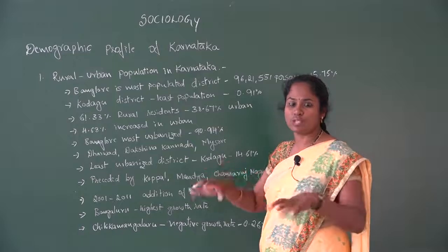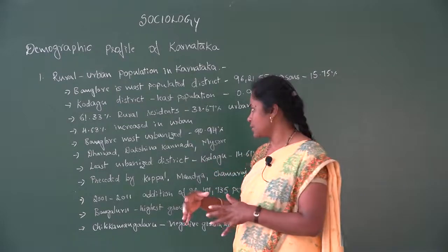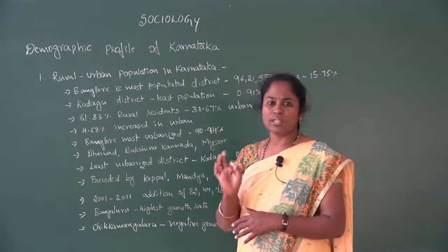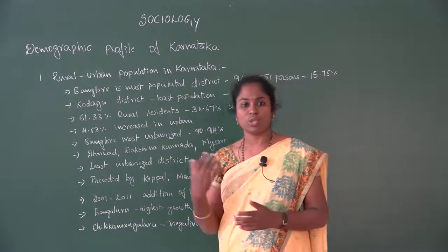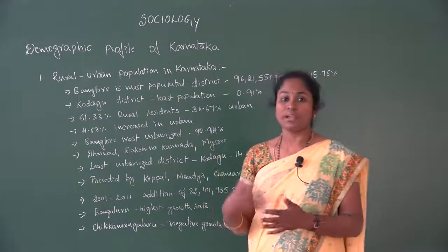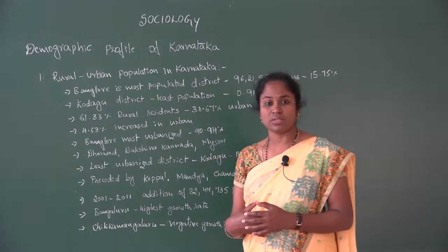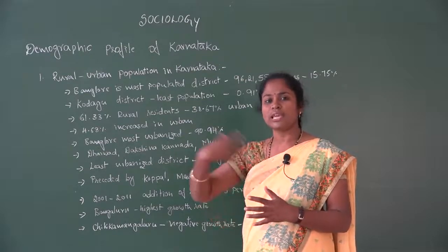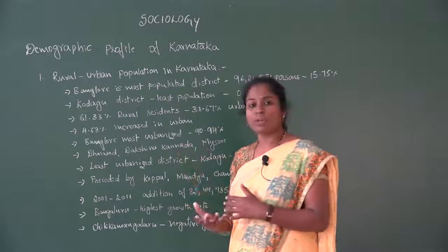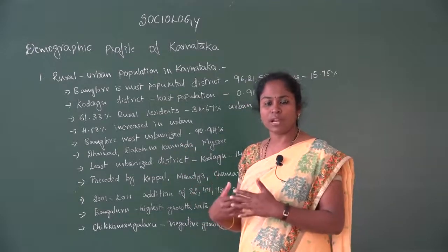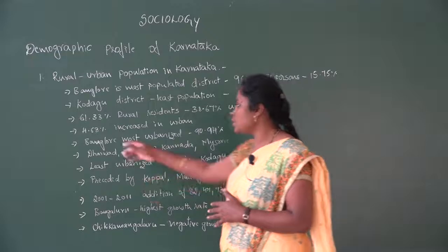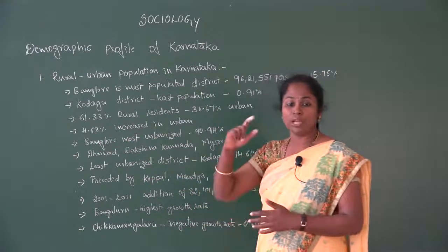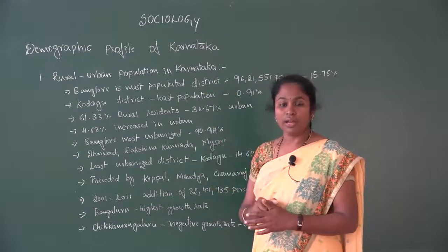There is an increase in the urban population because of modernization, westernization and the developmental process taking place in society. Comparing the 2001 and 2011 censuses, the population has increased by 4.68% in Karnataka.